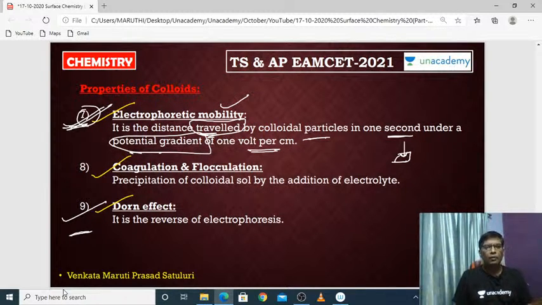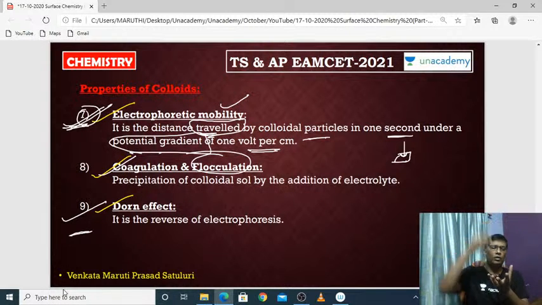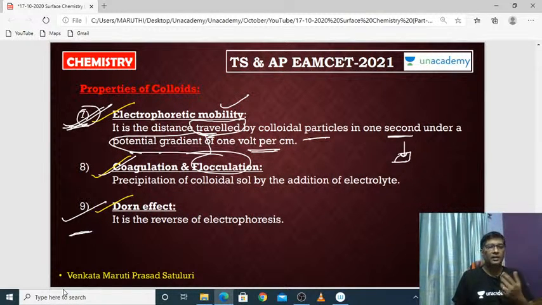Okay. And coagulation and flocculation. It is also one of the properties of colloids. If you add any electrolyte, the colloids totally settle down. This settling down of the colloidal particles due to the addition of electrolyte is called coagulation.